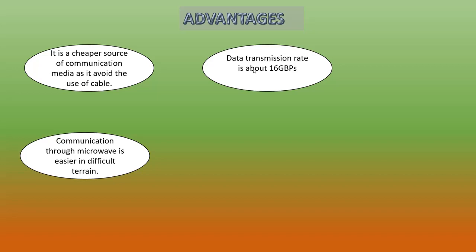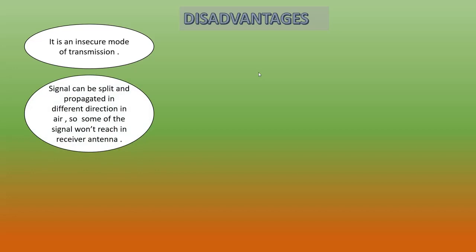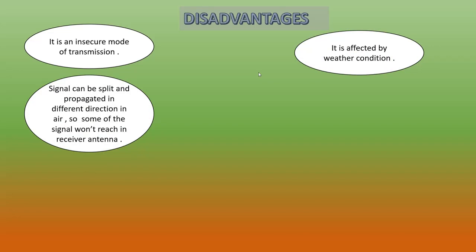It is an insecure mode of transmission because data is transmitted through the air. As it is transmitting through the air, signals may propagate in different directions, and will not reach the receiving antenna directly. Another main disadvantage is that it is directly affected by the weather condition. Depending upon the weather condition, transmission will be affected.